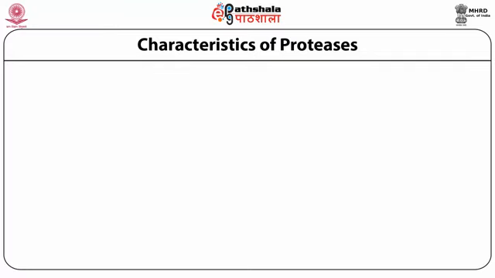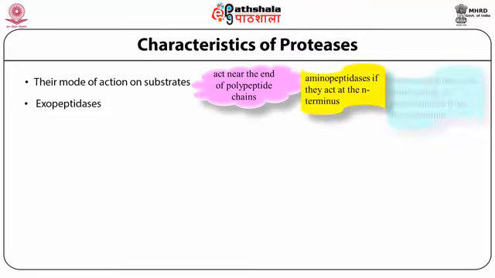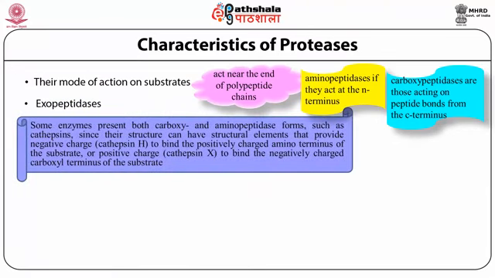Characteristics of proteases: their mode of action on substrates. Exopeptidases act near the end of polypeptide chains, where aminopeptidases act on the N-terminals. Carboxypeptidases are those acting on the peptide bond from the C-terminus ends. Some enzymes have the capacity to act as both carboxypeptidase and aminopeptidase, such as cathepsin.